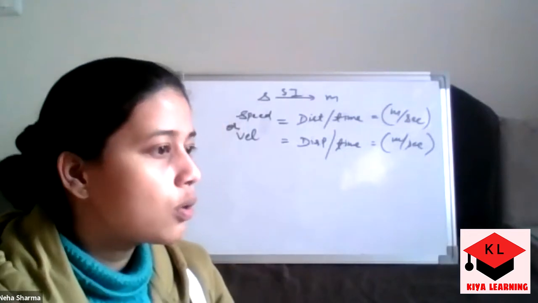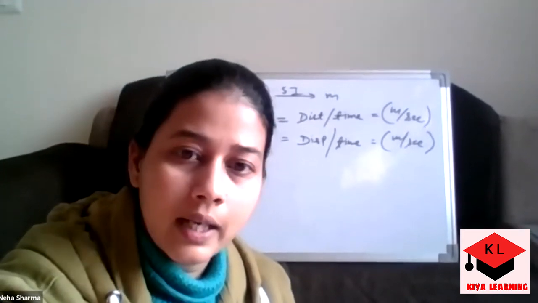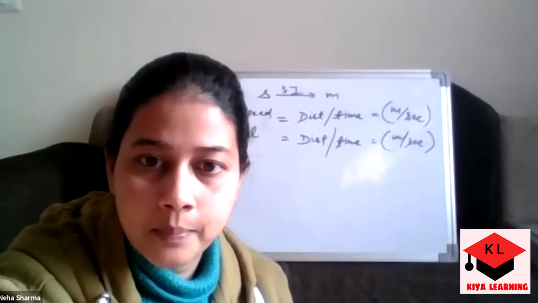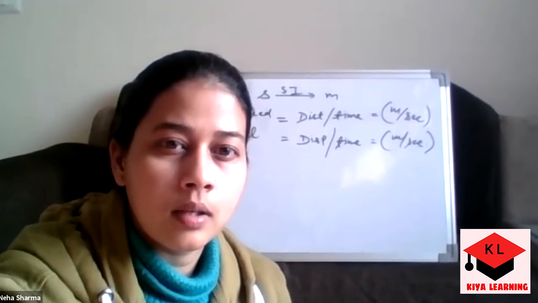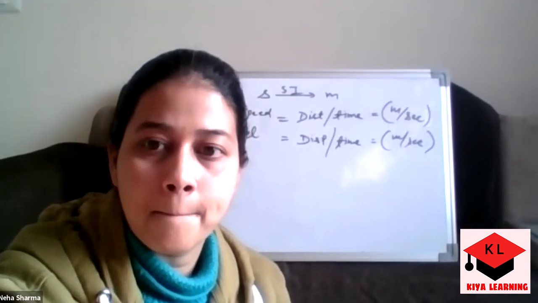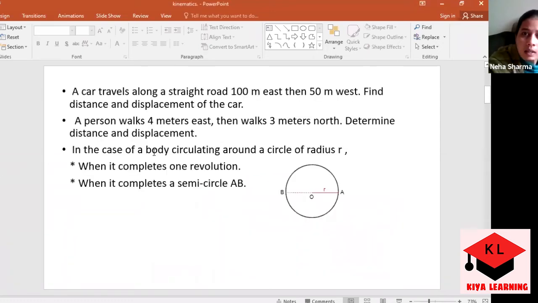Okay. So we have a few numericals. Wait, I'm sharing the screen again. Okay. So here we have a numerical in front of you. Can you see the screen? Is it visible to you? Yeah. Okay. So the very first numerical is a simple one.